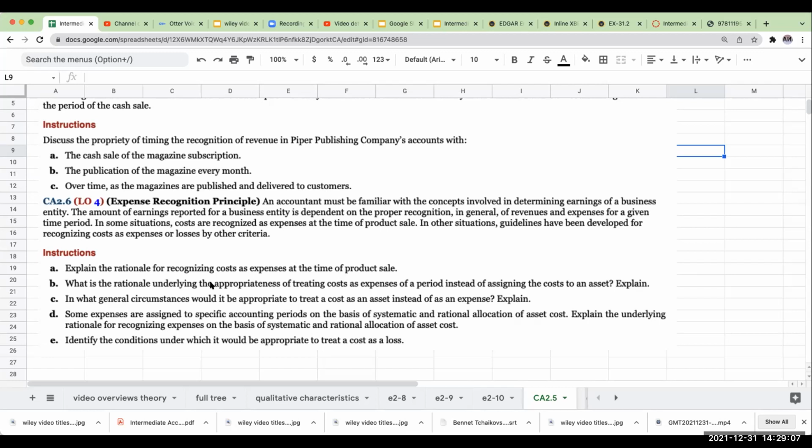The condition under which it's appropriate to treat a cost as a loss is if I have something sitting on my books and that asset really has no value, so I have to either impair the asset or write it down to what its value truly is. If for some reason I have something on my books that no longer has that value, I have to treat the cost as a loss.